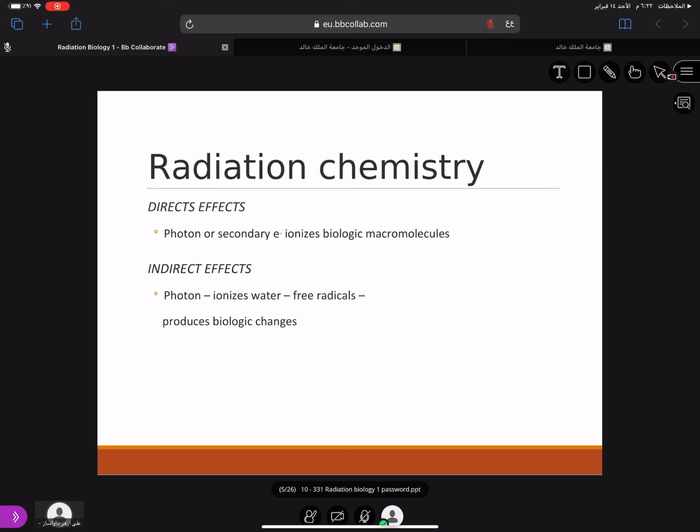Now coming to the direct and the indirect effects. What is the meaning of direct and indirect? Direct effect is one in which the X-ray photon directly causes changes in the biological molecules. Whereas indirect effect is when X-ray photons hit the water molecule present inside the body, causing release of free radicals, and these free radicals are the ones which cause changes in the biological molecules.